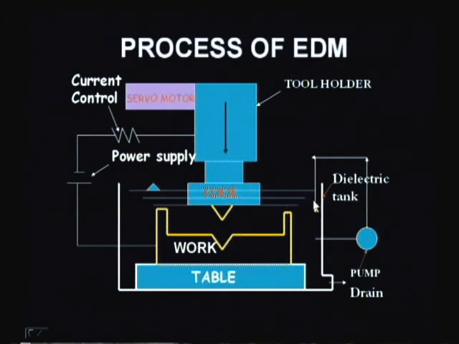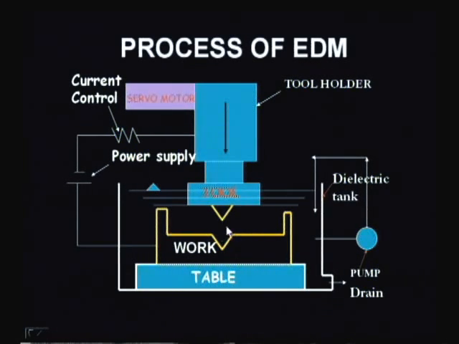This tank will have dielectric fluid. So in this case, the work and table are immersed in the dielectric fluid. Up to this level we have put the dielectric fluid, and here the spark comes. When the spark comes and attacks here, metal removal takes place.